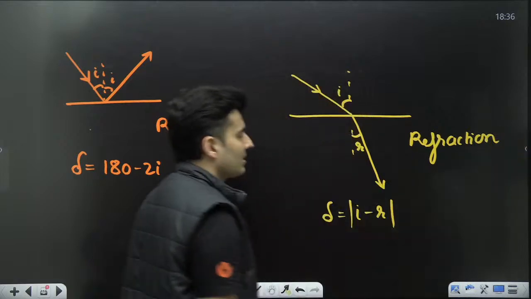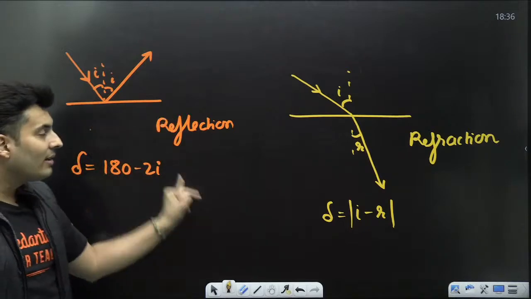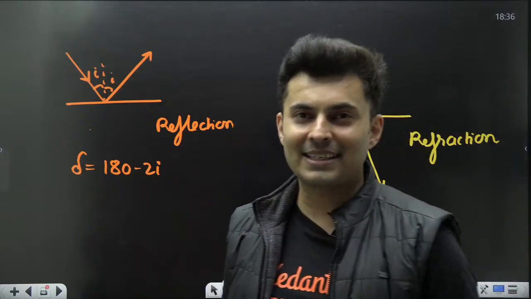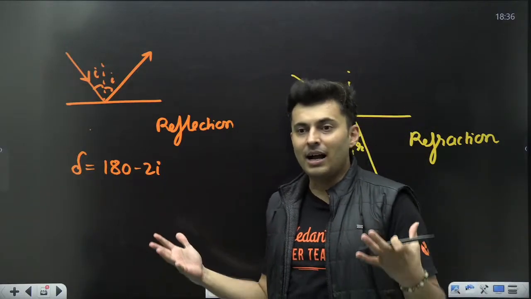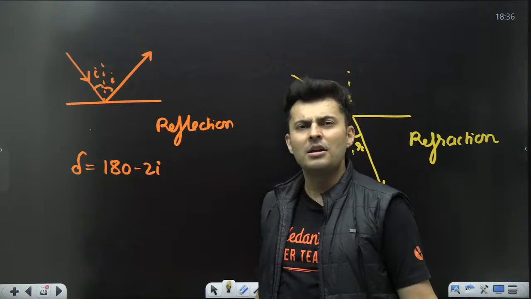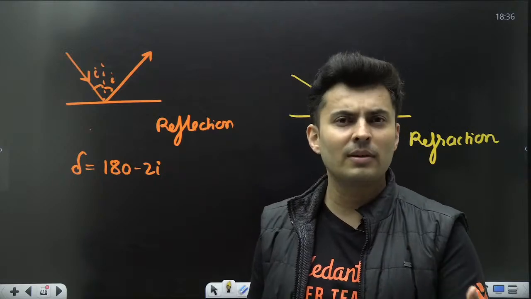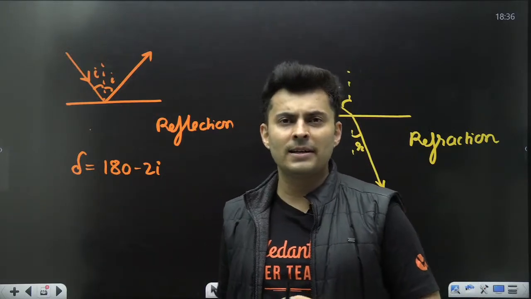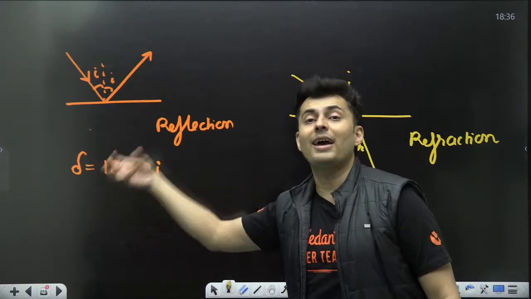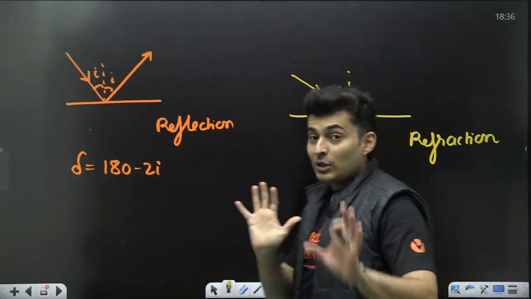Totally two different things. So please don't memorise just a formula without knowing where to use it. You should always remember where to use it. Remembering formulas will not give you marks in NEET physics. Many coachings tell you to just remember the formulas, that it is more than enough to get 120, 140 marks. You can try solving previous year papers in a proper exam environment and you will not be able to get even 120 marks just remembering the formulas. So know where to use it, when to use it, when not to use it. This is for reflection, this is for refraction. I hope the doubt is clear.